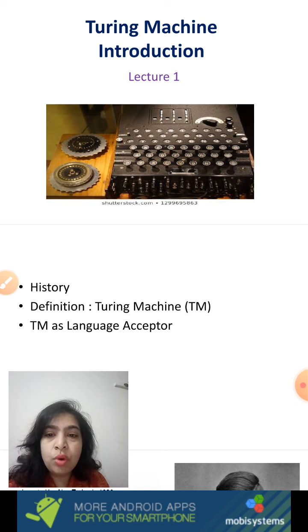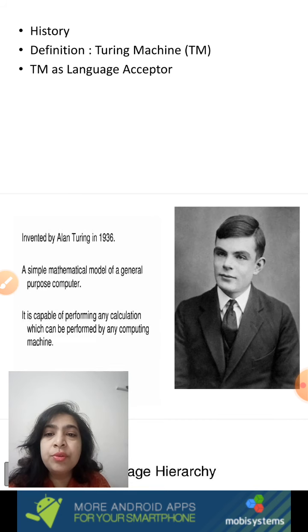This machine was formulated by Alan Turing. So you can see here Mr. Alan Turing. It was invented by Alan Turing in 1936. It's a simple mathematical model of a machine, but it is very powerful. It can do anything that a human being can think of. It is capable of performing calculations apart from acting as a language acceptor.